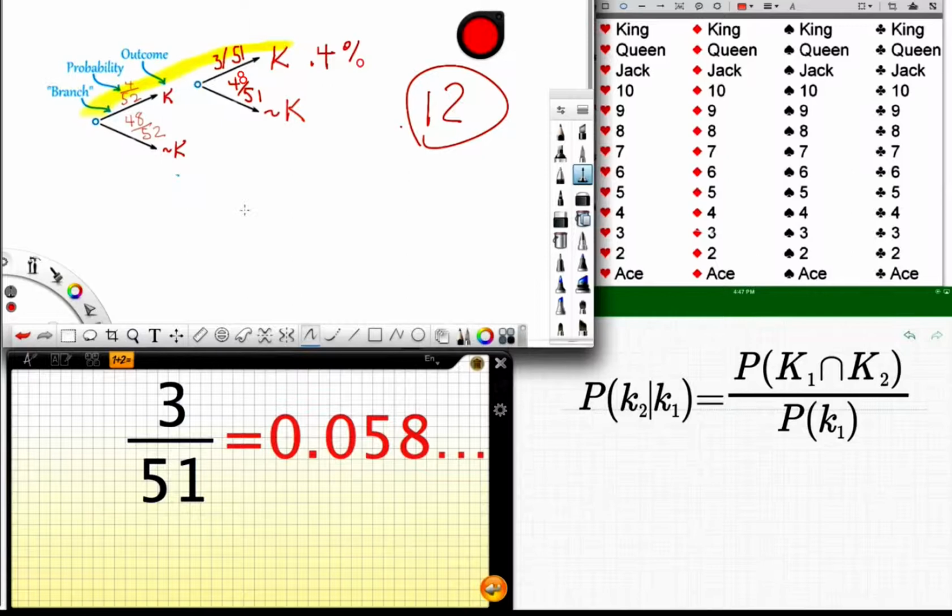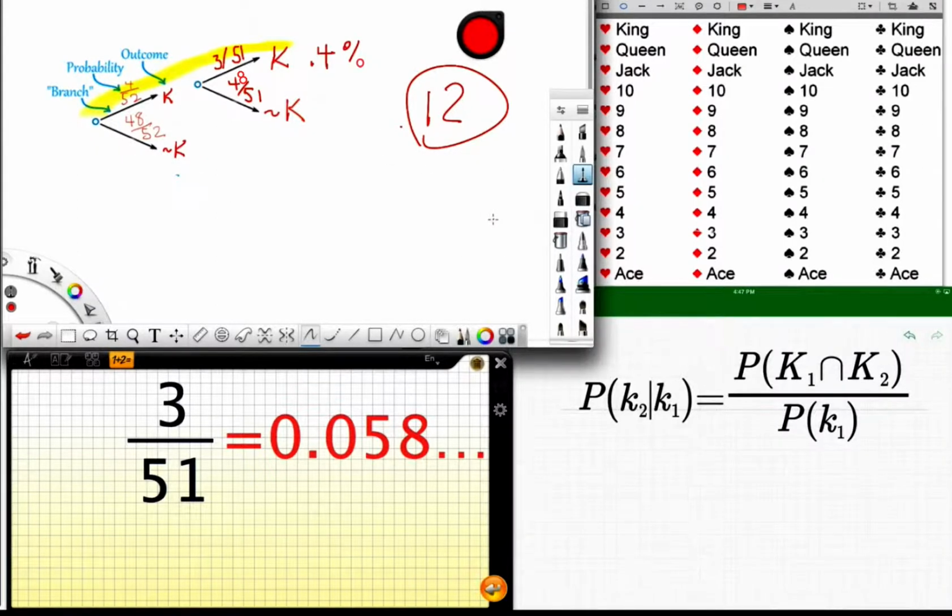Consider that we did it the other direction. Normally it would matter the direction, but this one we're drawing kings twice, so it's not relevant which order they're in, and the probabilities will be the same. But consider that a king is drawn the first time, and then maybe a jack is drawn the second time.